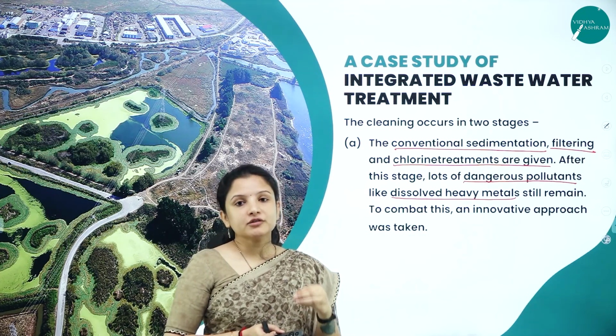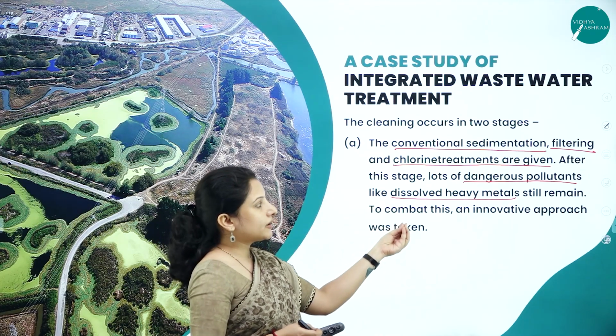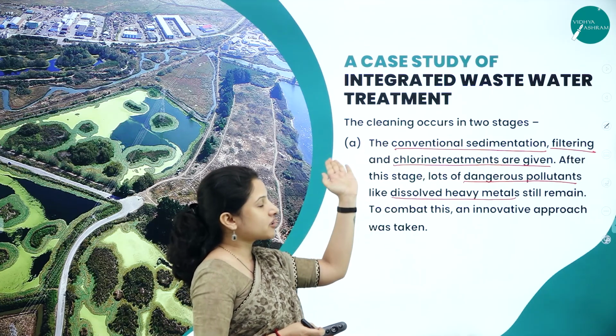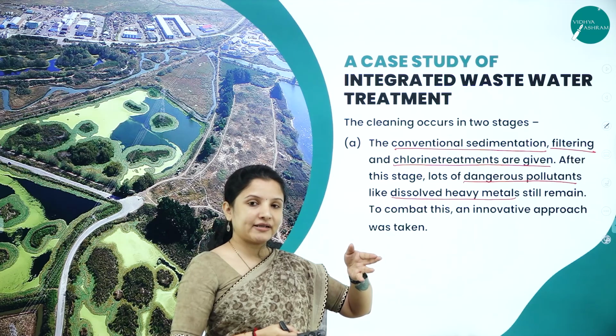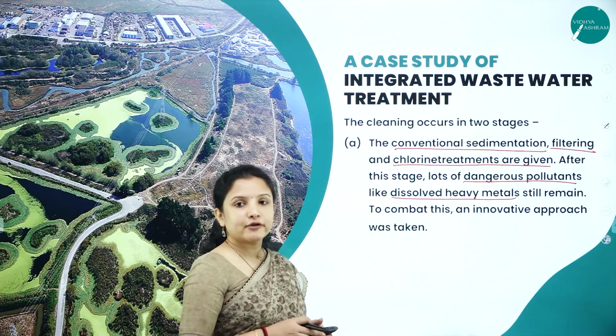The first step was to remove the undissolved waste. How do we remove the undissolved waste? By conventional sedimentation, filtering, and then chlorine treatment. But what about the dissolved heavy metals that are there? It was difficult to remove them. So that is when they went in for the next step.